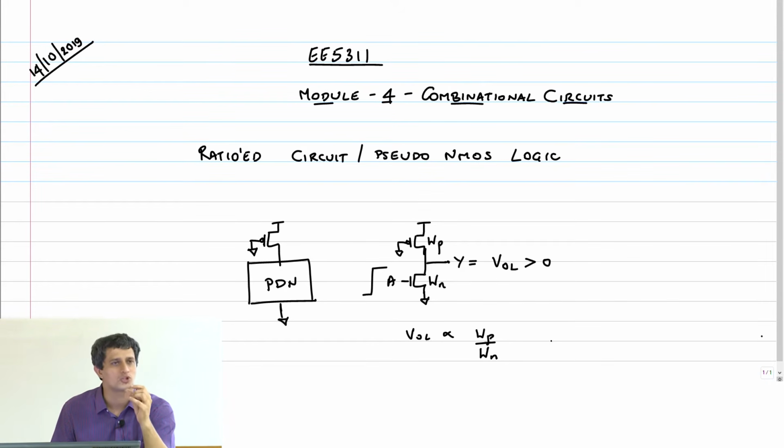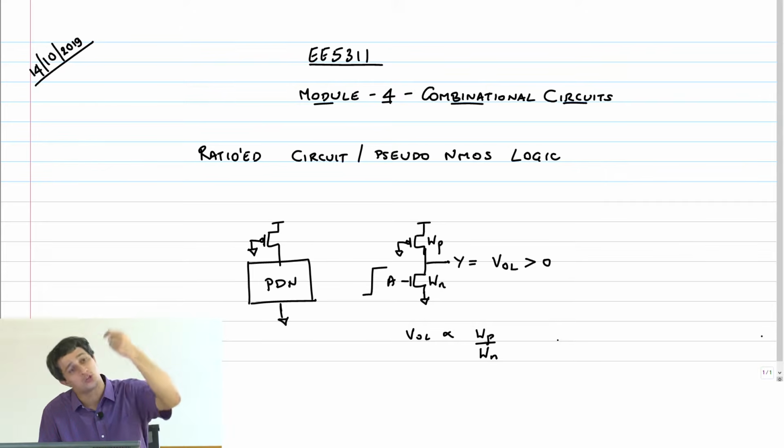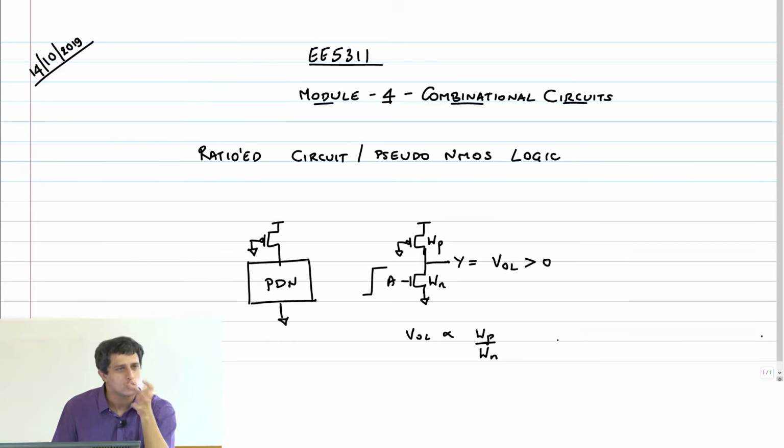If you make the PMOS transistor stronger, it is going to pull the output high with more current, and therefore take the output closer to VDD. So you have to keep this ratio appropriate so that the output logic VOL is low enough.